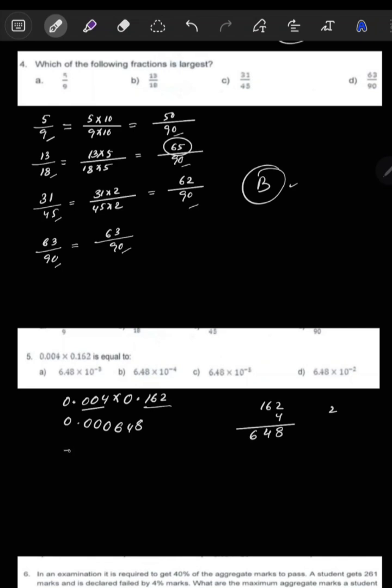This one, if you want to write in the standard form, it means 6.48 into 10 power how much, you check it, how many places you moved your point, 1 2 3 4, how many digits, 4 digits. So right here minus 4. So if you see here, option B again is your correct option.